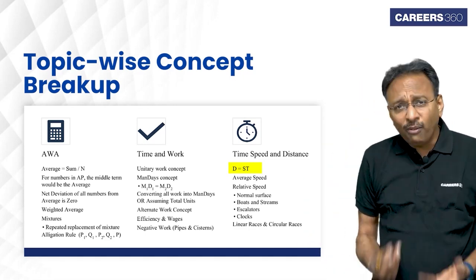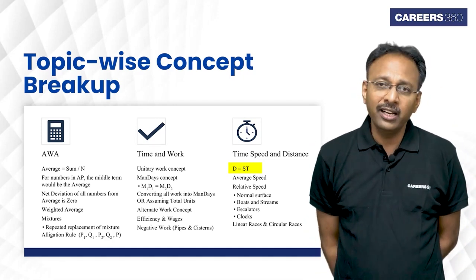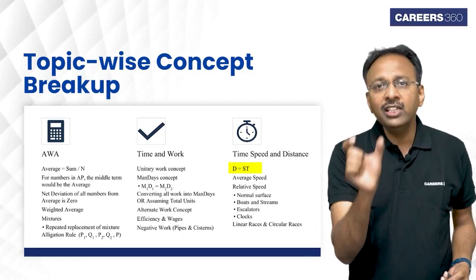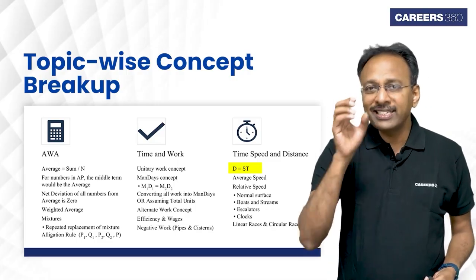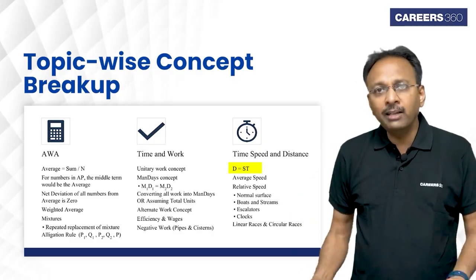Now, it looks so obvious saying that, yaar, aap bolne ke liye to easy hai. Is it easy to say for me, standing here for you? But here is what I'm saying. Look at the previous year's questions of this particular area. You will see that the same concept is being utilized many number of times. Solve them, it becomes easy.